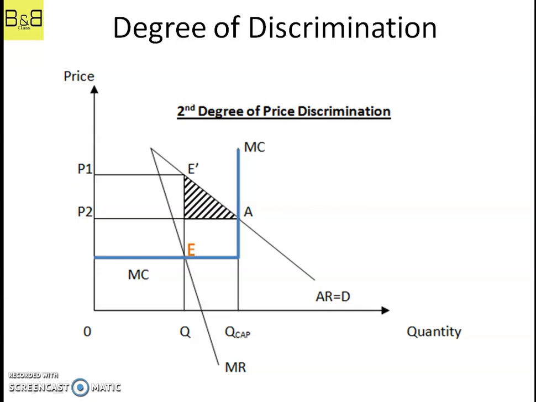They have a fixed capacity, which I have marked as Q cap, and in such cases, the MC curve will be horizontal with the x-axis to a certain point, and then go straight upward, with the logic that there will be no more cost associated since the capacity is not increasing, and Q cap is the maximum capacity.